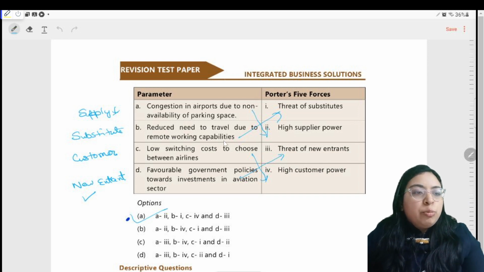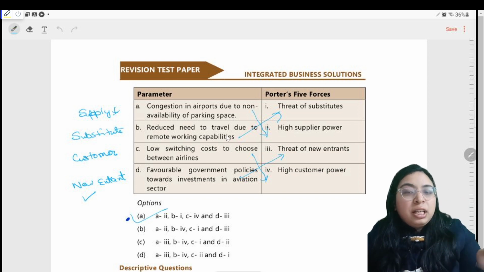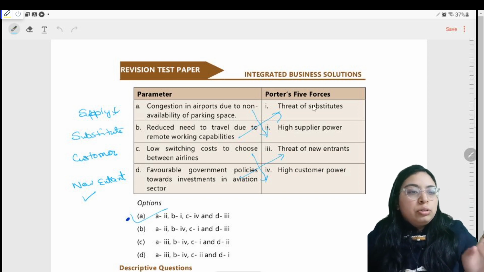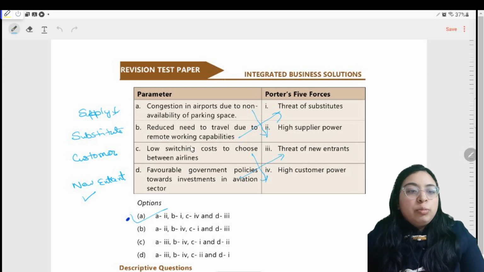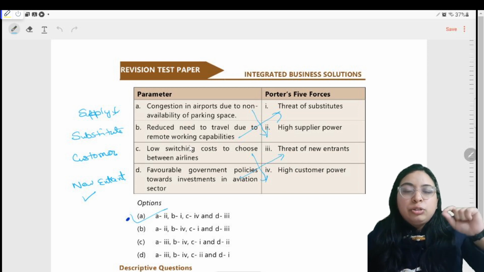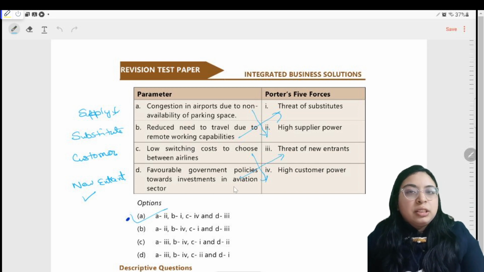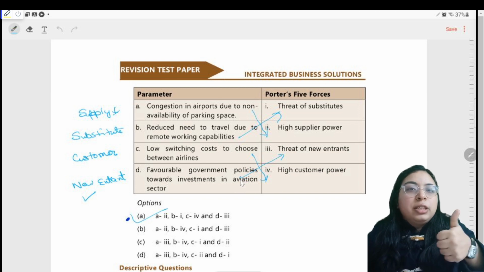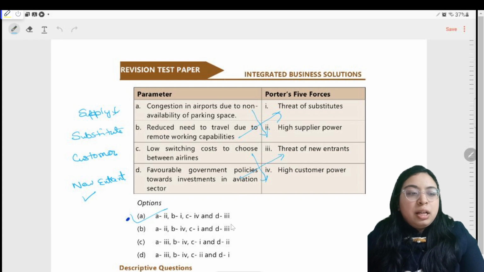Reduced need to travel due to remote working capabilities means there is some substitute available by which I am avoiding this airlines sector. So there is a threat of substitutes. Low switching cost to choose between airlines, means Indigo or Air Asia, there is a low switching cost, so the customer has high power, means the customer can regulate the prices. If Indigo prices get reduced, I quickly move on to Indigo. Favorable government policies towards investment in aviation sector means there is a threat of new entrants. The government is favoring new businesses. So considering all this, you get the answer as A.